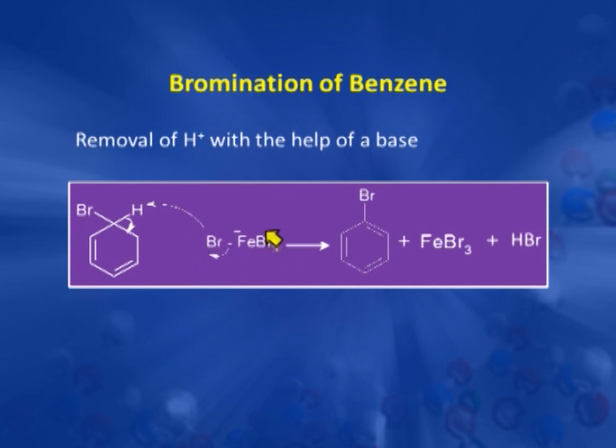So, now you see how this is removed. This Br takes this H plus and these electrons shift to the benzene ring and we get the bromobenzene and HBr and our Lewis acid back, that is ferric bromide.